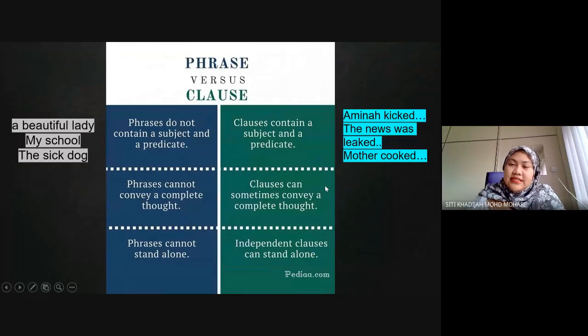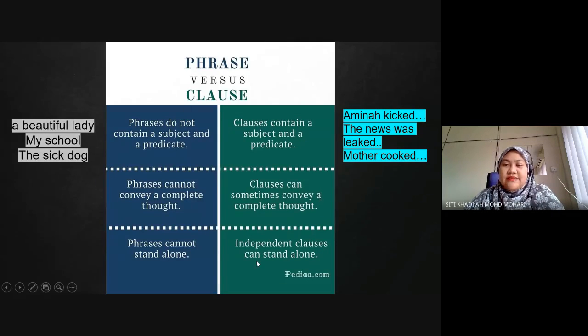Clauses. Sometimes a clause conveys a complete thought. For example, you could say that Aminah kicked something. You don't know what, but you know that Aminah was kicking. Or mother was cooking something. You do not know what it is, but you know that mother was cooking, right?